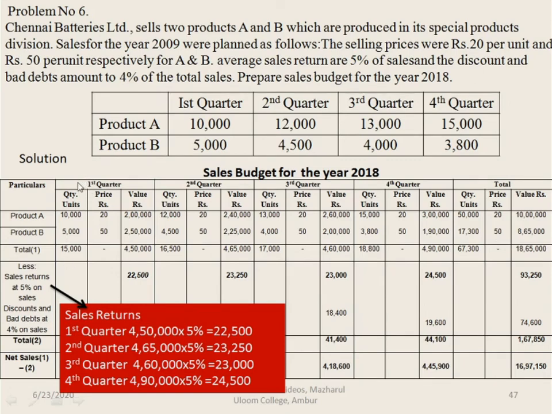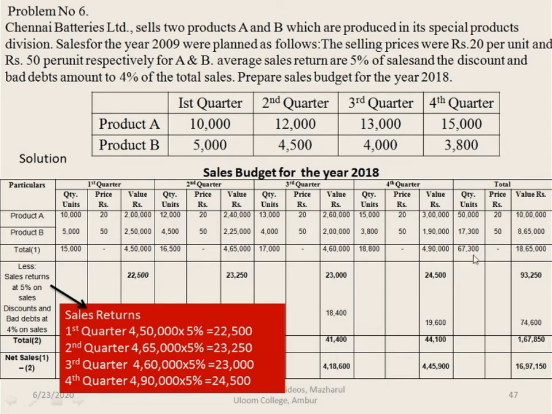So now we have the total of A and B product for the first quarter, that is 15,000 units. The value is 4,50,000. Similarly for the second quarter, 16,500 units. The value is 4,65,000. For the third quarter it is 17,000 units. Value is 4,60,000. And for the fourth quarter 18,800 units with the value of 4,90,000.